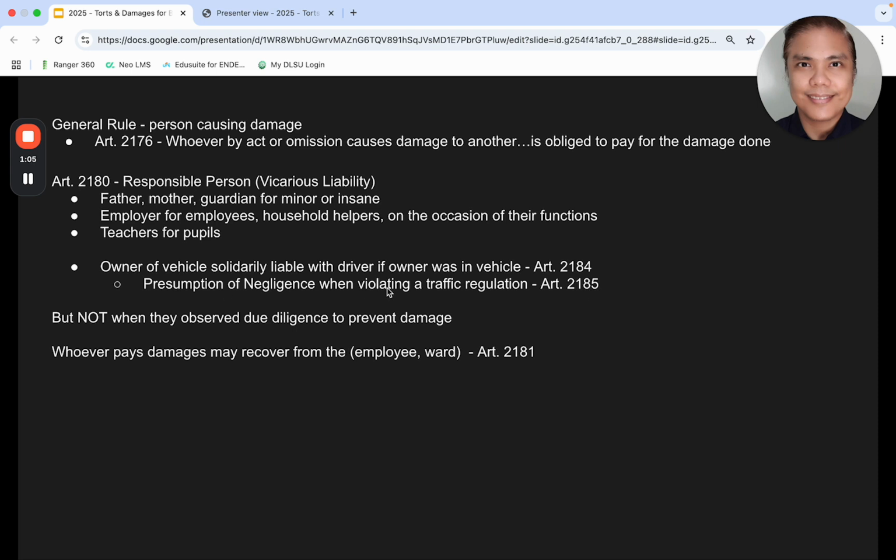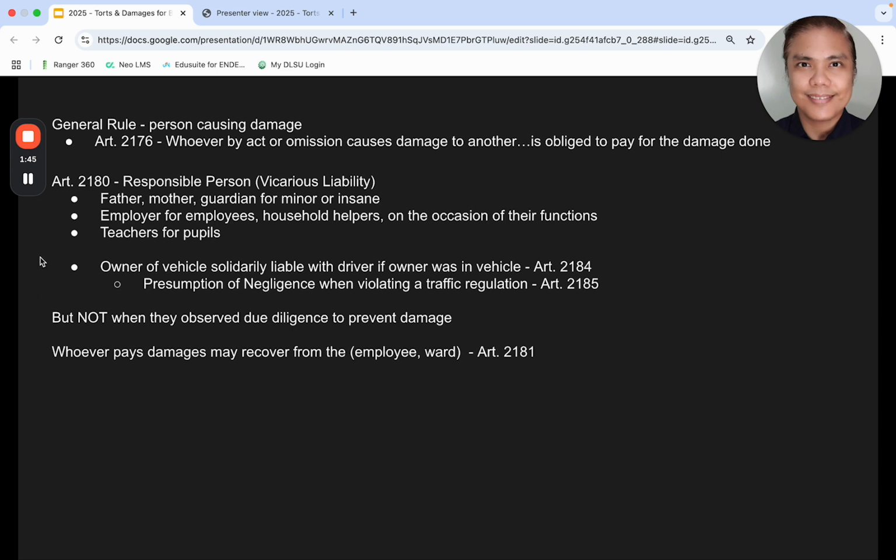2185, there's a presumption of negligence when violating a traffic regulation. Take note, I put it here because this is strict liability. I'll show strict liability in a bit. So under 2180, the general rule is if you prove that you observed due diligence to prevent damage, then you are not vicariously liable. Take note, if the employee causes damage and the employer pays for that, 2181 says the employer can recover from the employee.